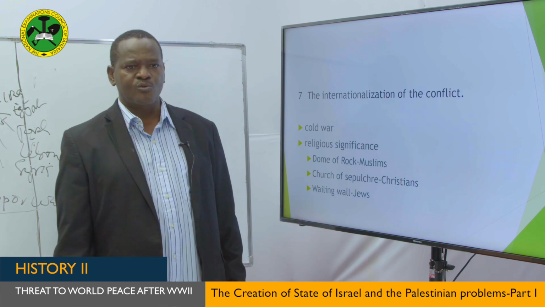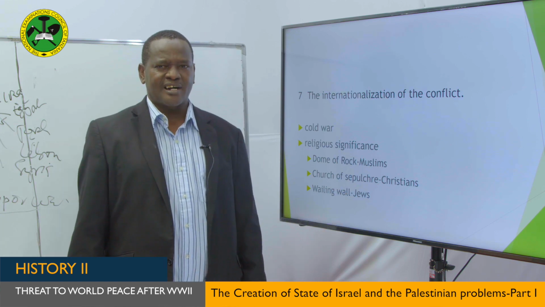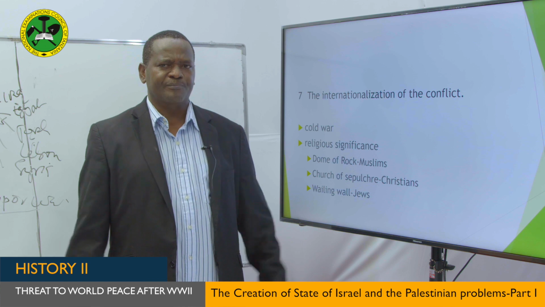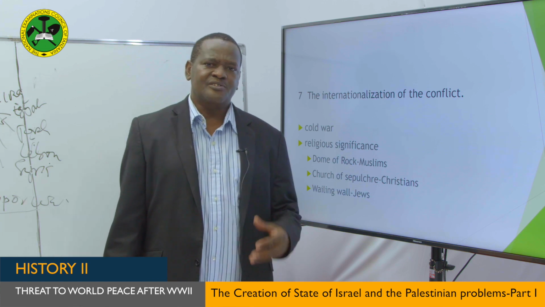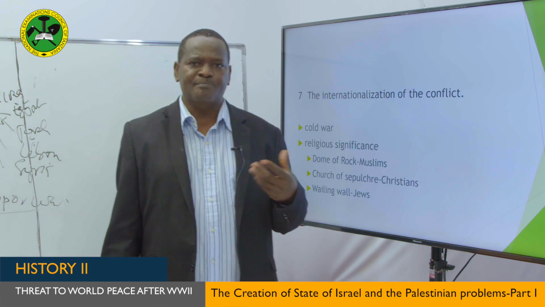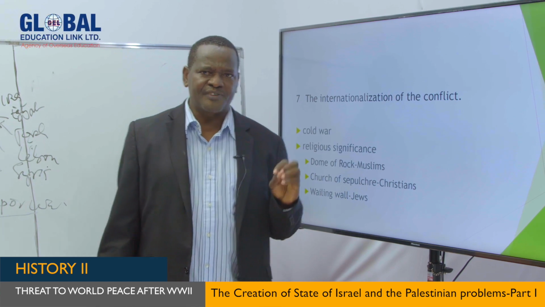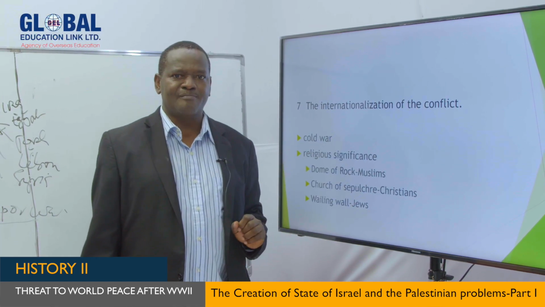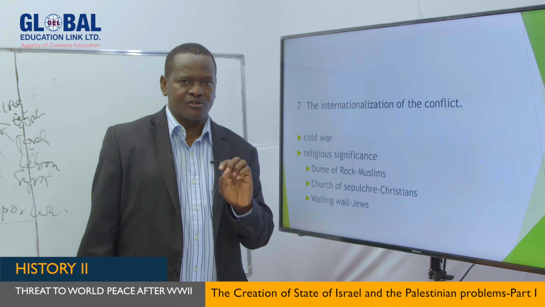First is because of the Cold War. There was a Cold War at that time, and the Soviet Union was supporting the Arab countries, and the United States of America, as we have said, was supporting Israel. So it's because of that that the conflict became an international conflict and not a local conflict.